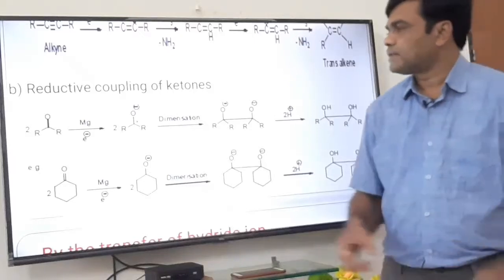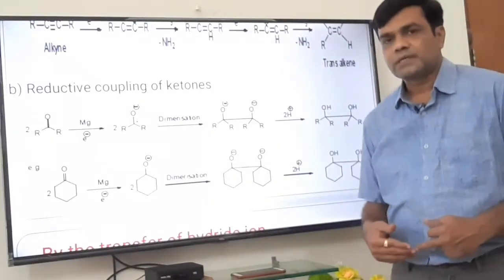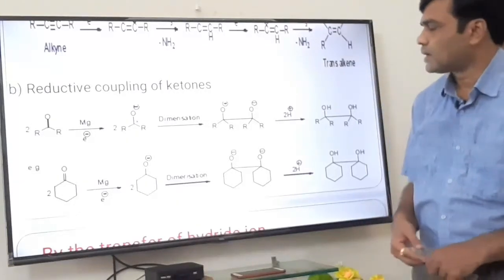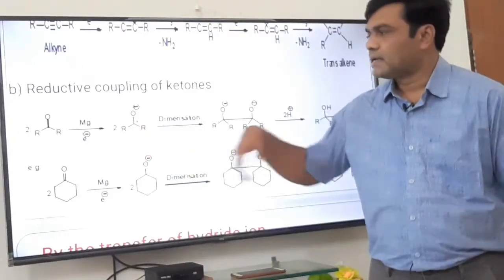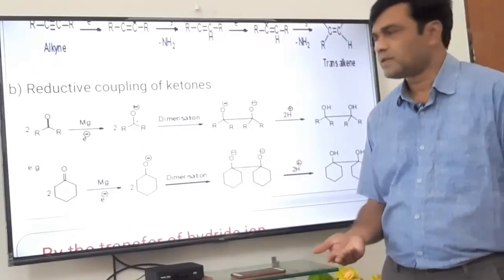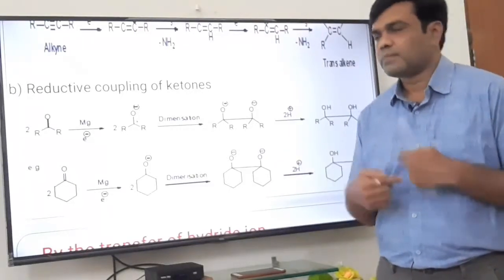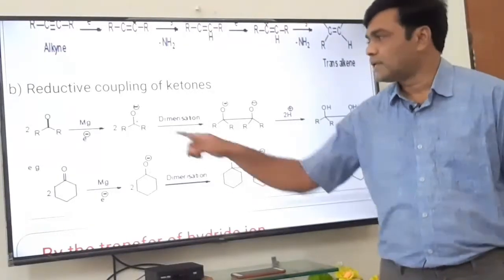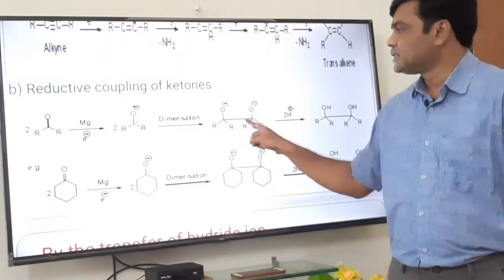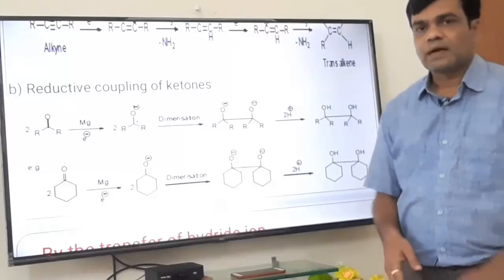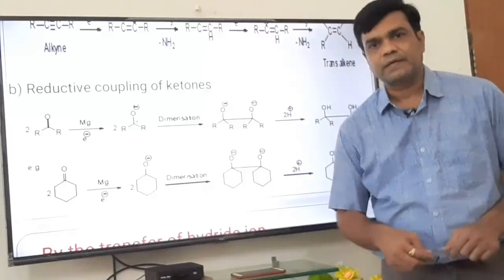Now in the next step what happens? These two alkoxy radicals combine to each other to form a carbon-carbon bond. This carbon free radical and the carbon free radical of the other alkoxy molecule form a bond, because one bond is formed by two electrons, one electron from this carbon, one electron from the other carbon. In this way coupling takes place, carbon-carbon bond formation, and we get this dioxide ion.